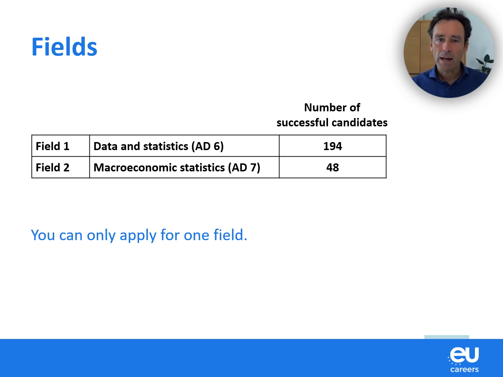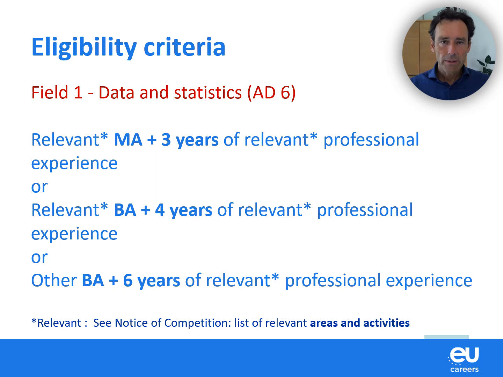As a candidate you have to choose one of these fields only, because you cannot apply for both at the same time. You need to meet a number of eligibility criteria. For the first field, Data and Statistics, it is an AD6 grade competition, which means that either you need a relevant master plus 3 years of relevant professional experience minimum, or a relevant bachelor degree plus 4 years of relevant experience, or a bachelor in another field than the relevant ones, plus at least 6 years of experience.